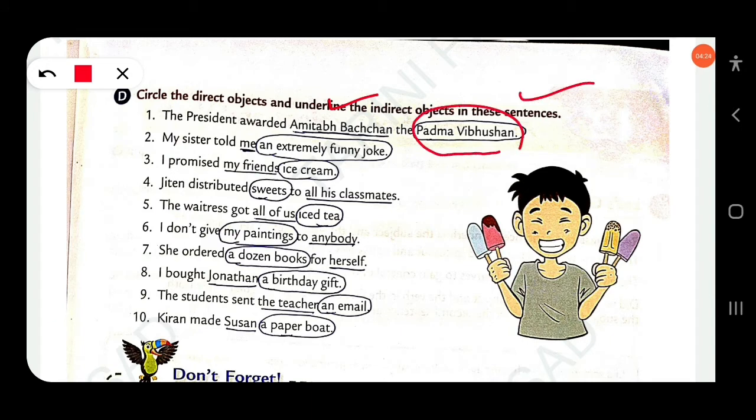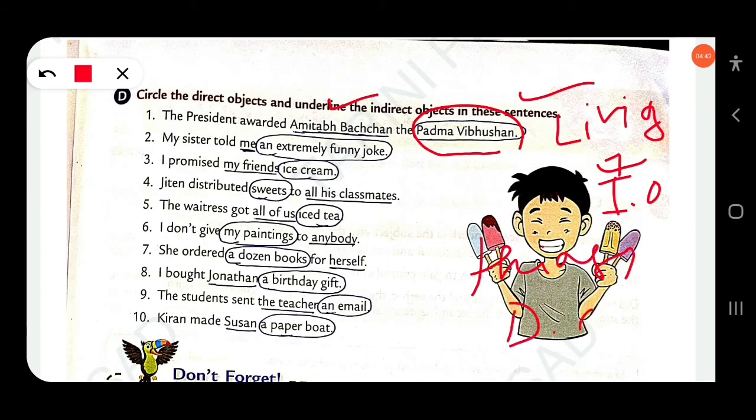If there are two objects in the sentence, a living object will be considered as the indirect object, and things will be considered as the direct object. Clear? So here Amitabh Bachchan is the indirect object and Padma Vibhushan is the direct object.